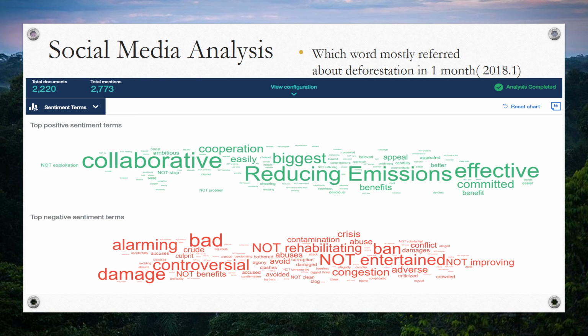In this slide, you can get some information about what keywords are usually mentioned with deforestation. In order to address deforestation, we can use those keywords to arouse more people's attention.